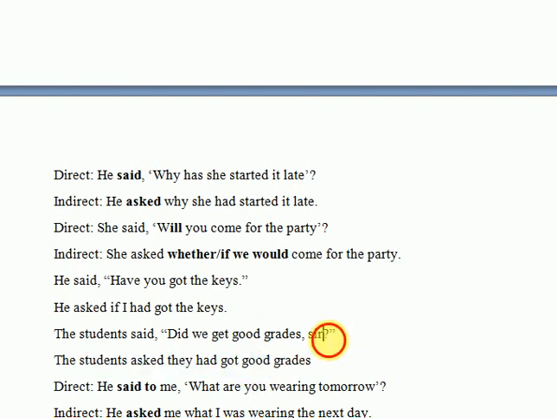Now, because this is a direct address term, it would not be used directly in the indirect speech. We are going to remove this sir, and use it as an object. The students asked the teacher, because in indirect narration we are not supposed to use direct address terms like sir or ma'am. Okay, we have not used any conjunction because that was an interrogative that starts with an auxiliary. Therefore we have to use if or whether as a conjunction. The students asked the teacher if they had got good grades. This is how we will do it.